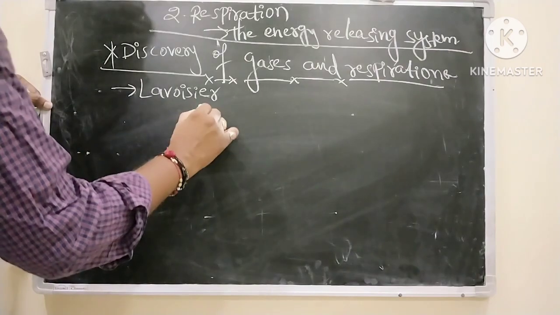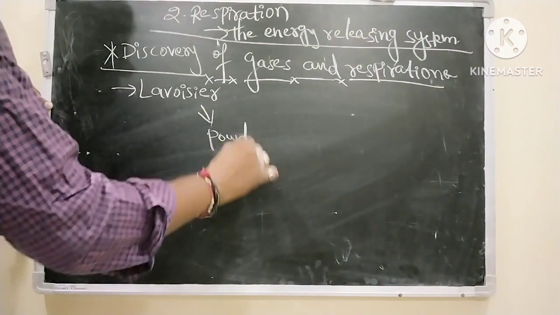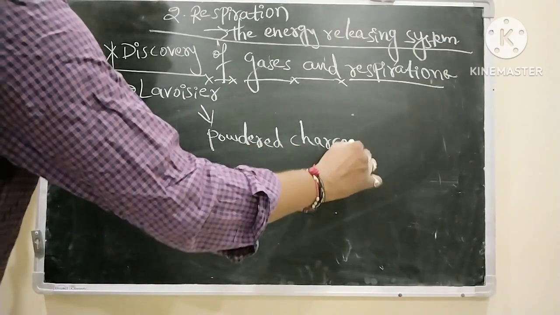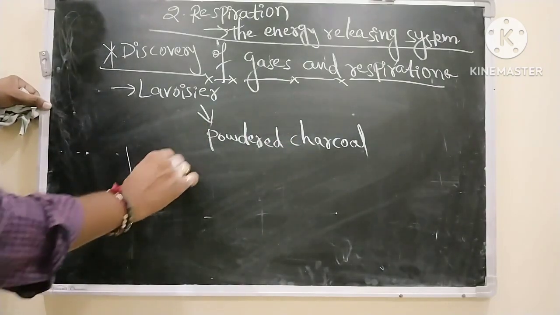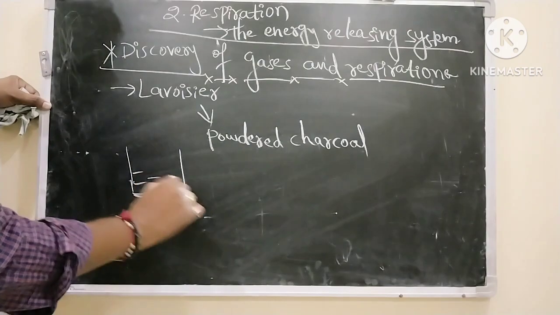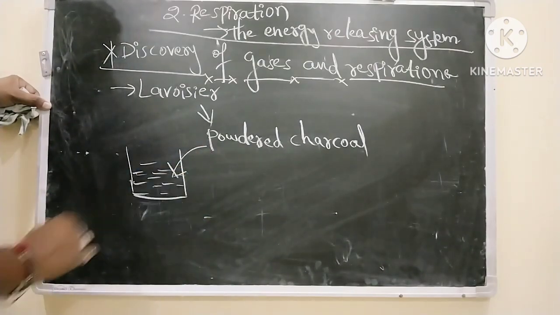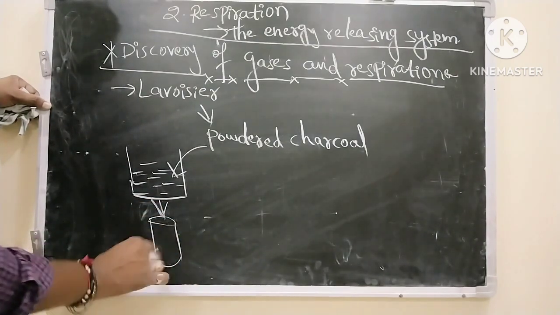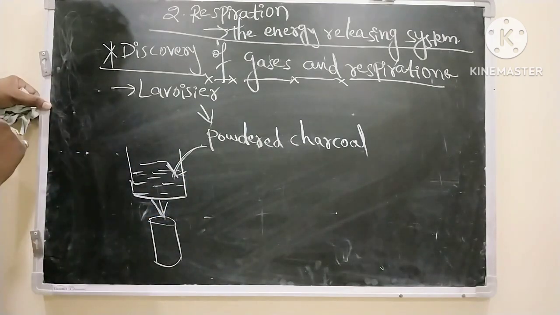He took powdered charcoal, which is a form of coal, placed it in a trough of water, supplied heat, and burnt the powdered charcoal in the trough of water.